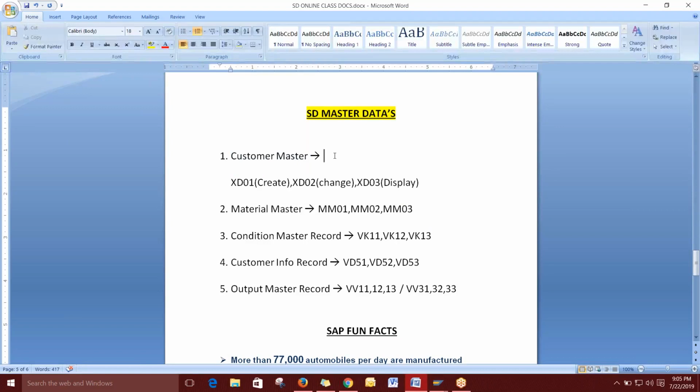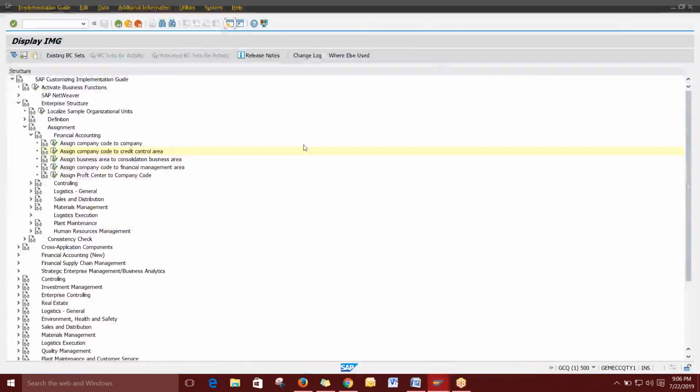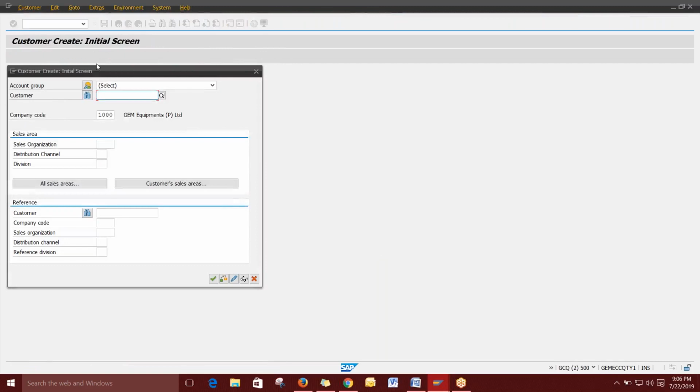Yes, we can start from the customer master. I think you have already worked in the customer master, so I don't want to brief this. Directly, XD01 is for create, XD02 to change, and XD03 is for display. This is quite normal, a very basic thing. You can directly open a new session and give this code, XD01.